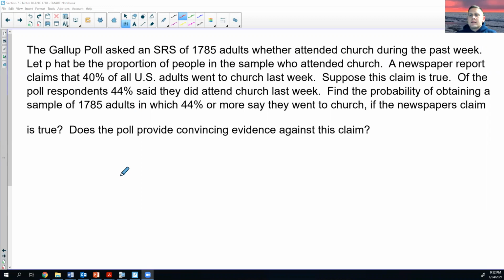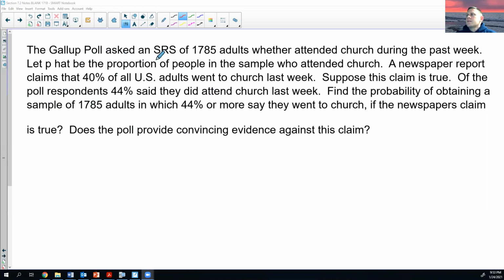We're going to take a look at sampling distributions for proportions today. We're going to take a look at note 7.2. I'm going to let you go through the rest of the notes, okay? And we're going to look at one question together. It's basically a start to finish product of what you're going to be asked to do mathematically. There's other pieces to it, but this is kind of everything in a nutshell in all one swoop.